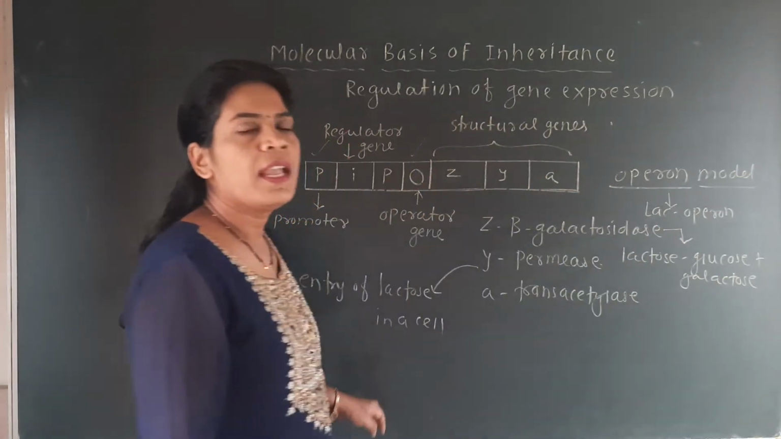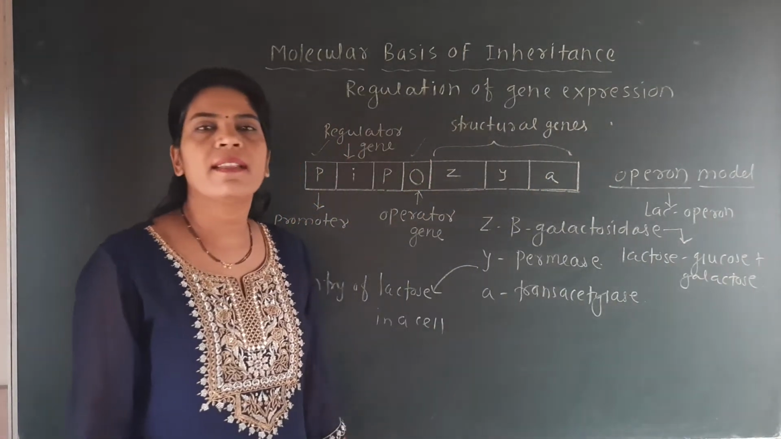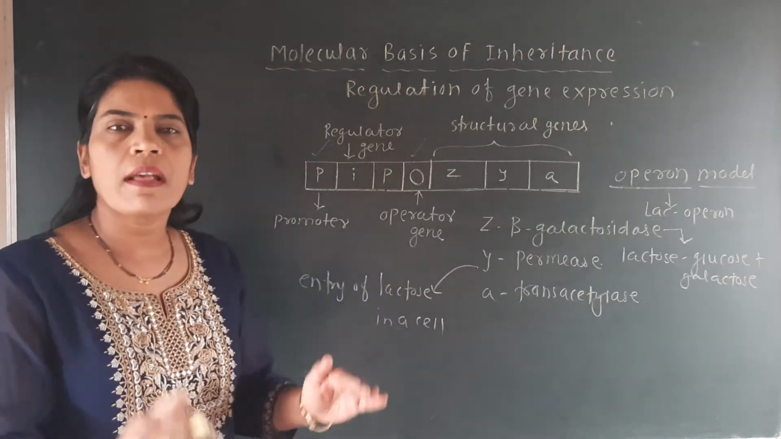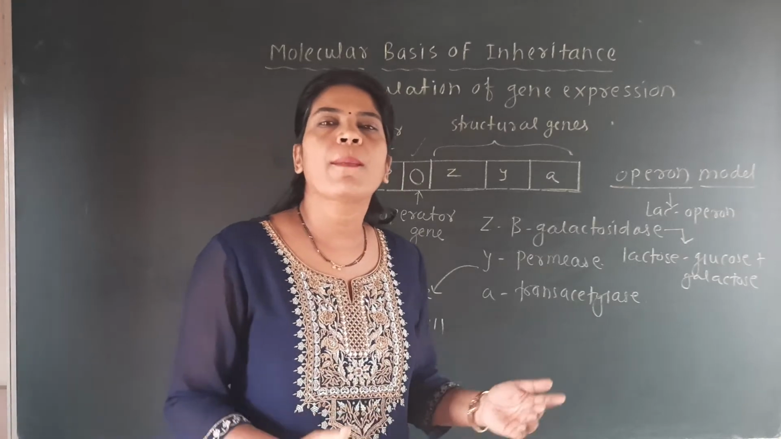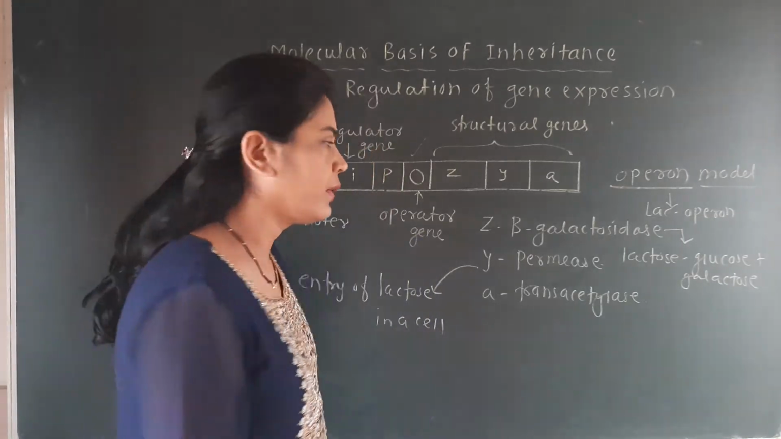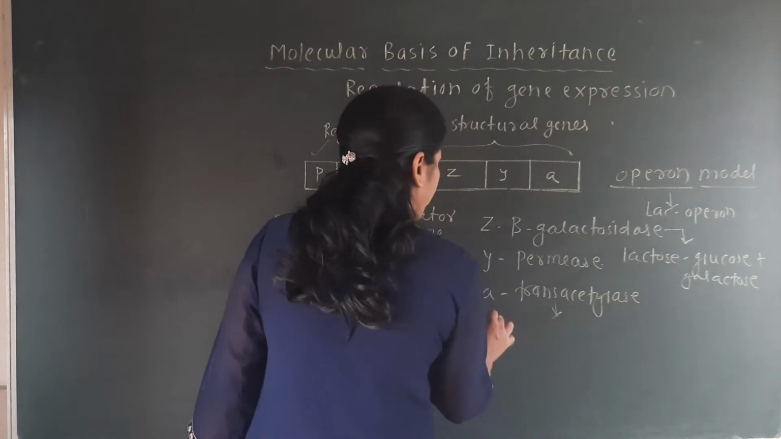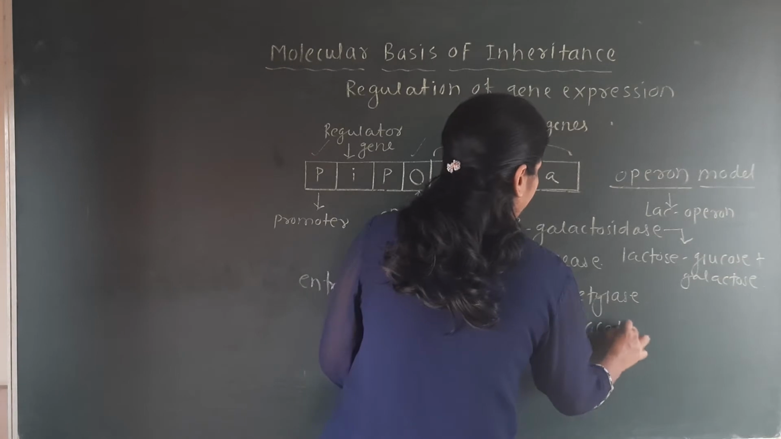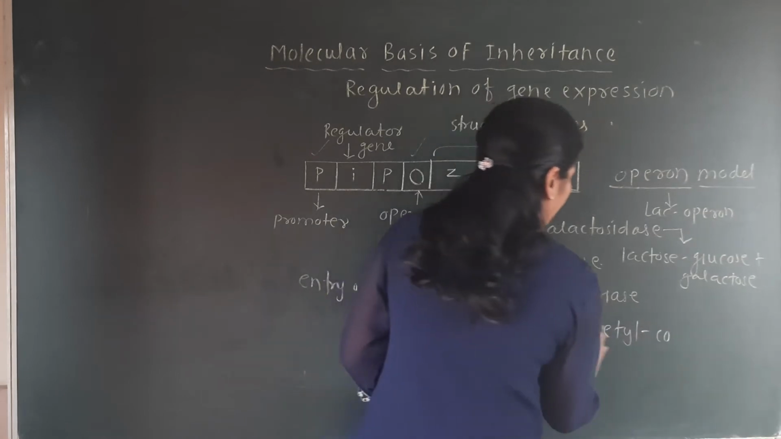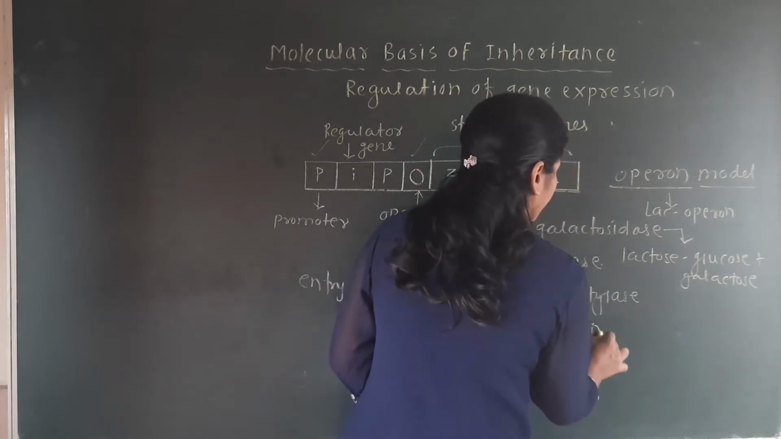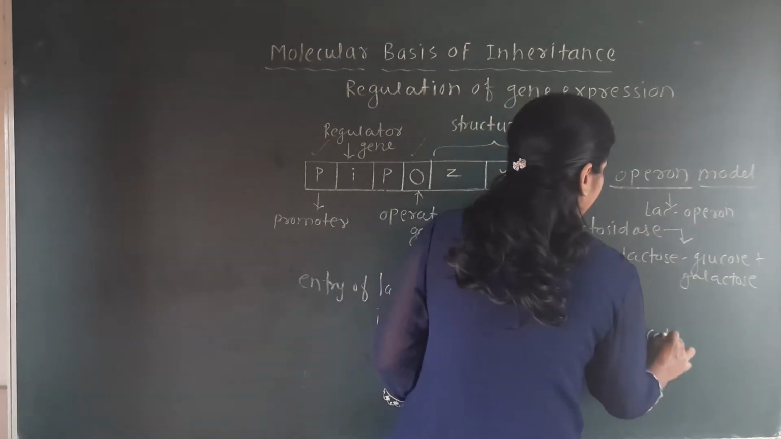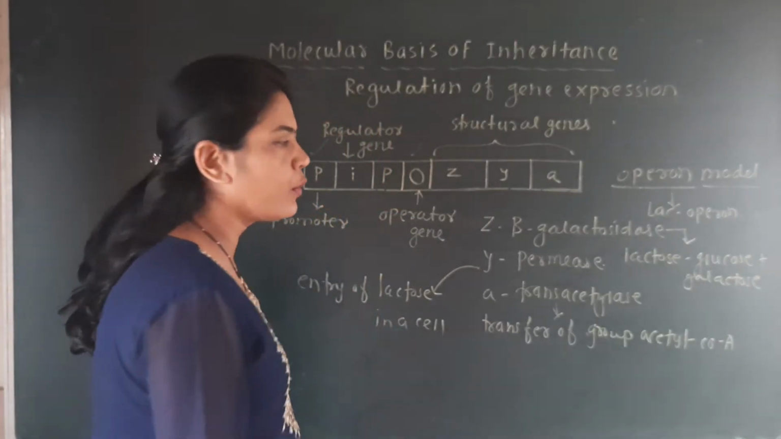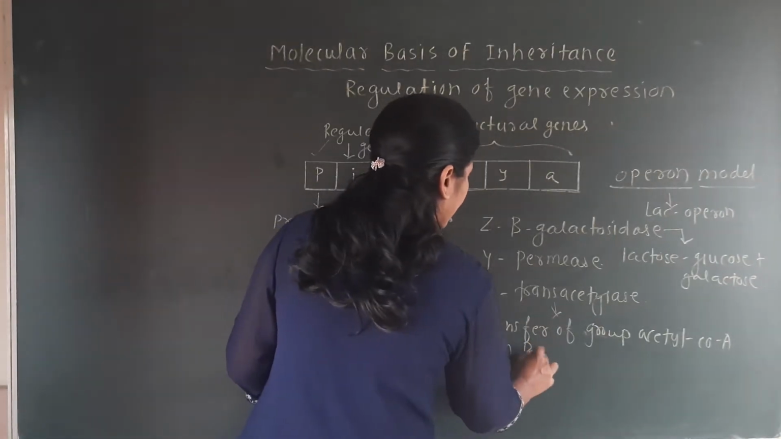And the third enzyme is the trans-acetylase enzyme. This enzyme is responsible for the transfer of the acetyl group from acetyl-CoA to beta-galactosidase. So the trans-acetylase function is the transfer of the acetyl group from acetyl-CoA onto beta-galactosidase.